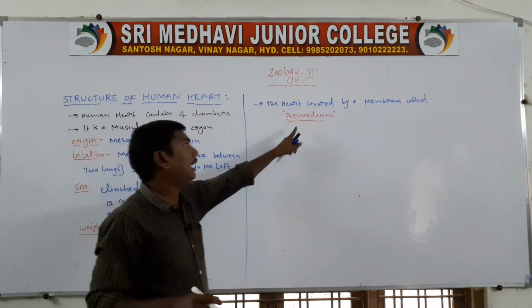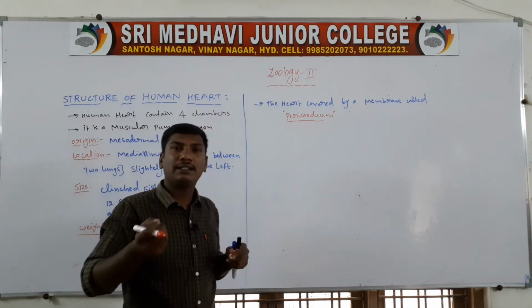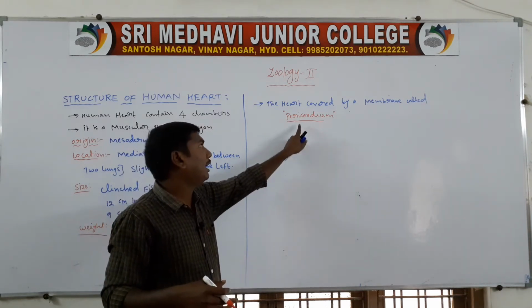That membrane is called the pericardium. The heart is covered by a membrane, and that membrane is called the pericardium.